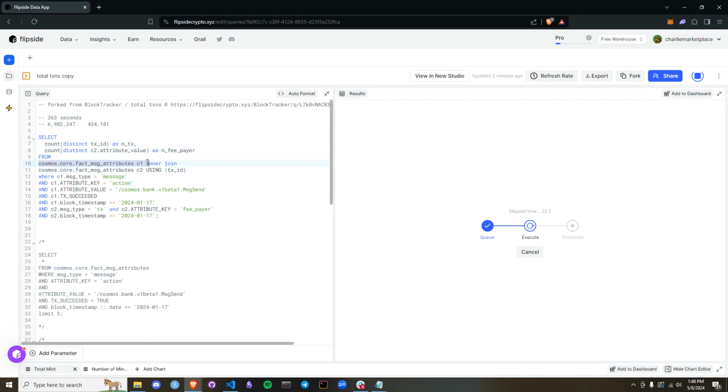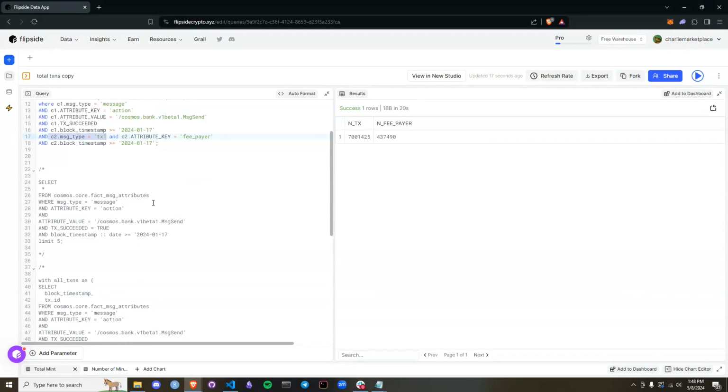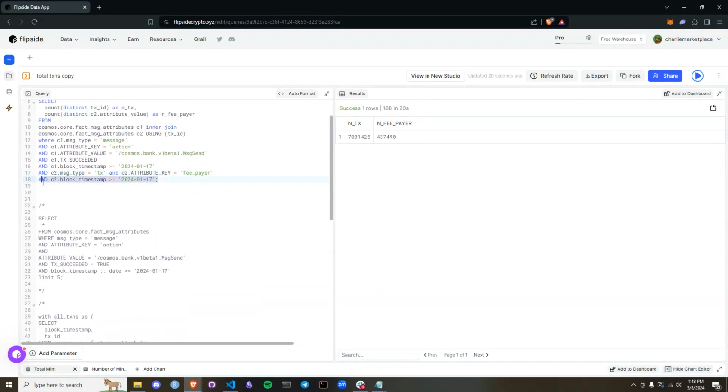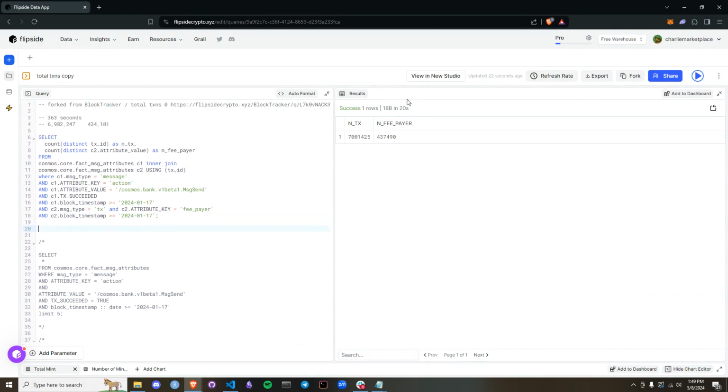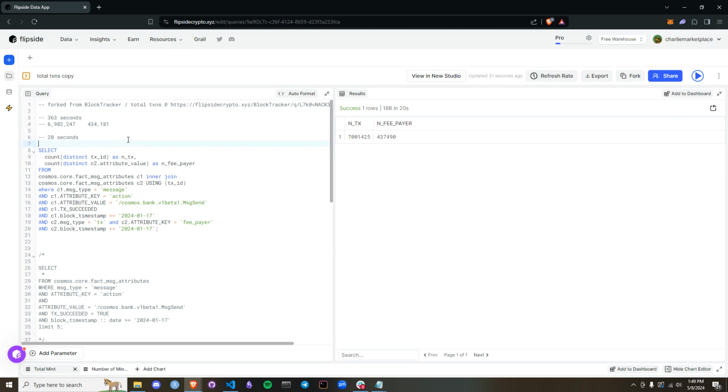So in the first scan, look for a message attribute message, action, this value, and that it succeeded. And then you only have to do this once because it's an inner join. And then this is for speed. This one is saying inner join it on the second CTE essentially. And again, you do this for speed. And it was 20 seconds this time. And we got slightly higher numbers because we're running it today. But yeah, I mean, this was mostly a scanning thing.